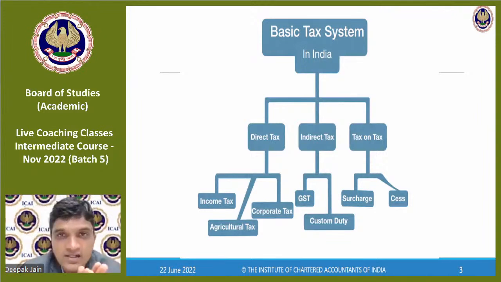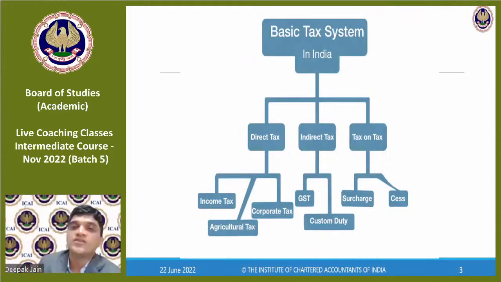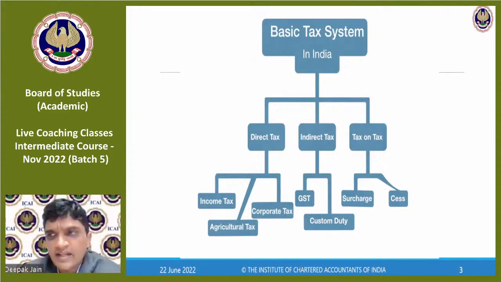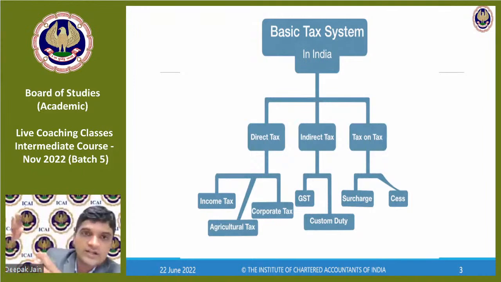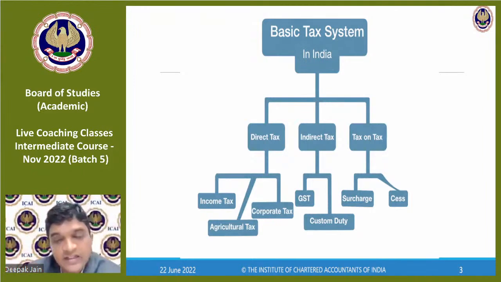Then we have agricultural tax also. What is this agricultural tax? On your agricultural income, you pay taxes. So when you read it now or in the later final terms, you'll see that when you have an agricultural income, it is exempted, but still it is indirectly taxed through a mode of separate calculation. So direct tax, we have three modes: income tax, agriculture tax, and corporate tax.